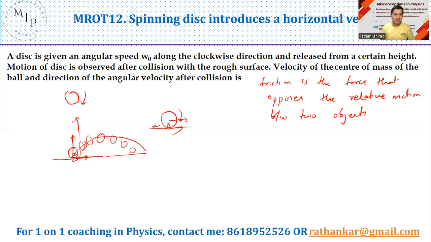I'm not asking you to compute anything over here because I'm not giving you any parameters. I just gave omega naught. It's released from a certain height. You can assume, you can find out what is omega naught, what is v naught, and so on. But the interest here is not math. The interest here is only about understanding the concept correctly. I hope you have understood the concept about how to analyze friction when it comes to rotation.